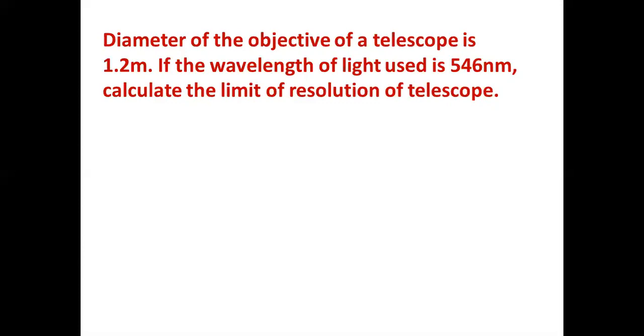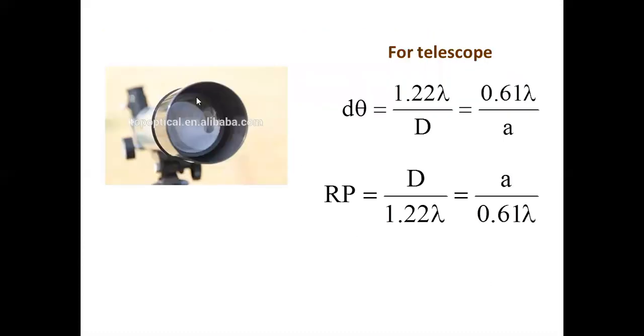Diameter of the objective of the telescope is given as 1.2 meter, capital D. If the wavelength of light used is given, calculate the limit of resolution of a telescope. You know, for a telescope, limit of resolution is not the minimum distance. It is the minimum angle subtended at the eye by the two objects which are seen clearly separated. In a telescope, there is a big lens, the objective, which is towards the object. The diameter of that lens is D, and the minimum angle subtended so that they can be seen clearly is 1.22 lambda by D, and the resolving power is D by 1.22 lambda. Of course, a is the radius, that you can study later.